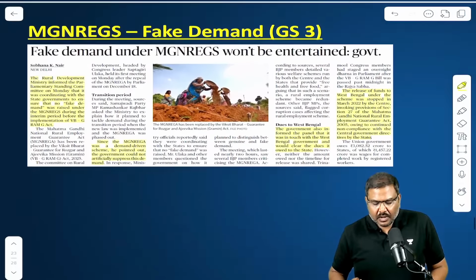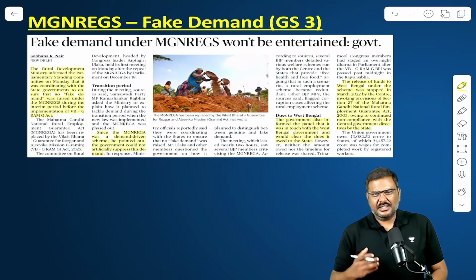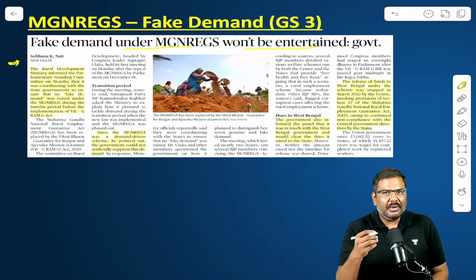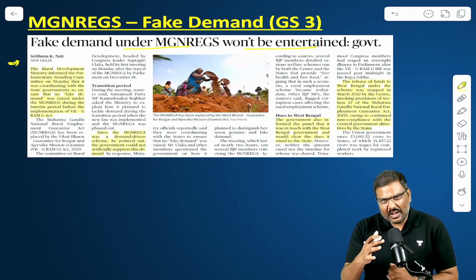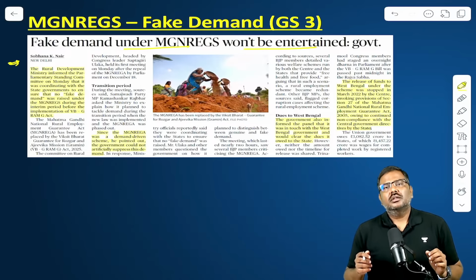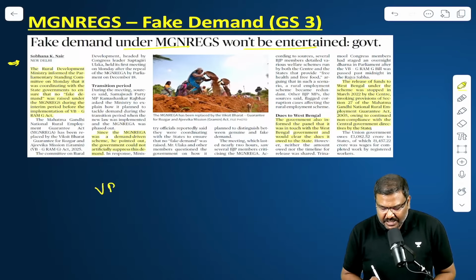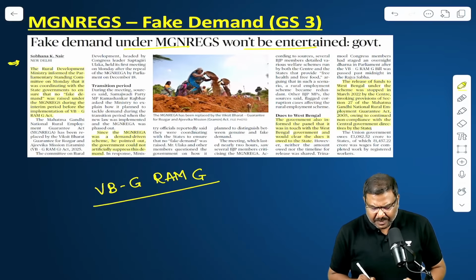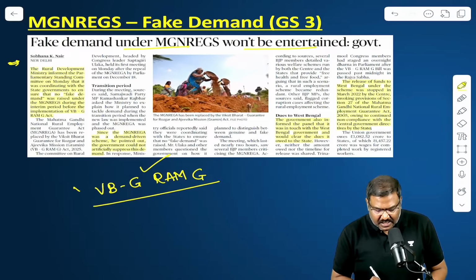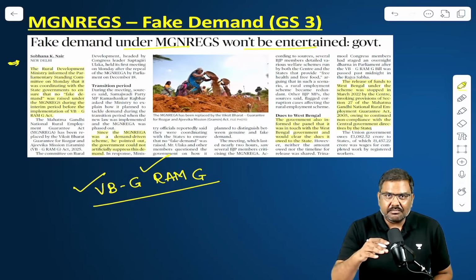Okay, now, a couple of updates. These are new articles. Fake demand under MGNREGA won't be entertained, says a statement of government. Very recently, we have been discussing the government of India's policy to replace MGNREGA. The government of India has introduced VB-G Ram-G. This particular bill has been passed by the parliament. This scheme will be replacing the existing MGNREGA scheme.